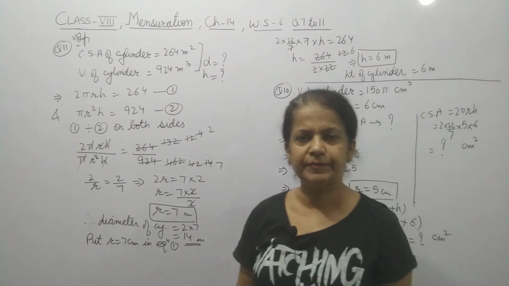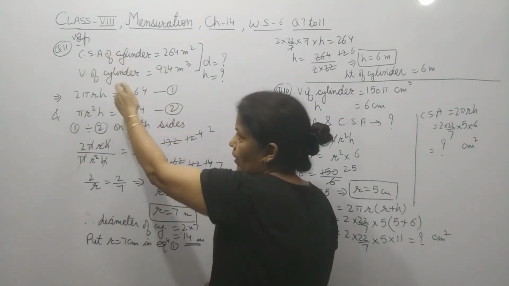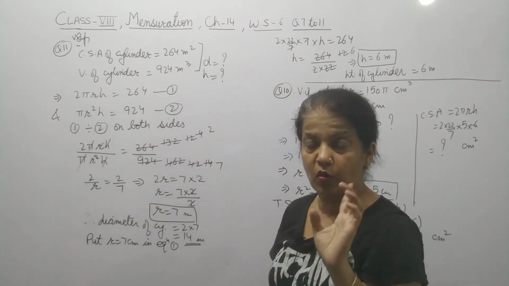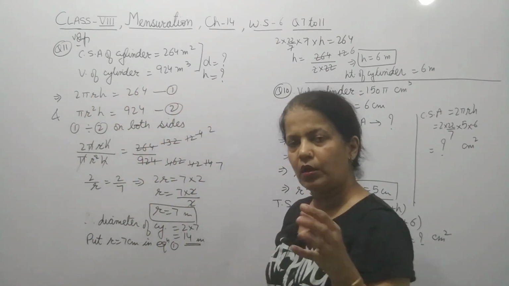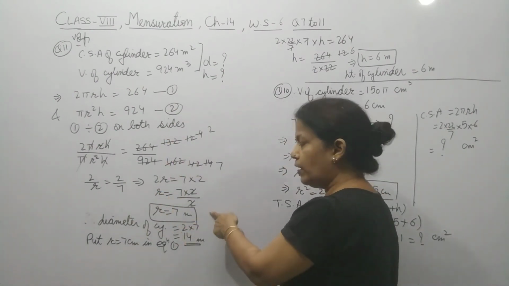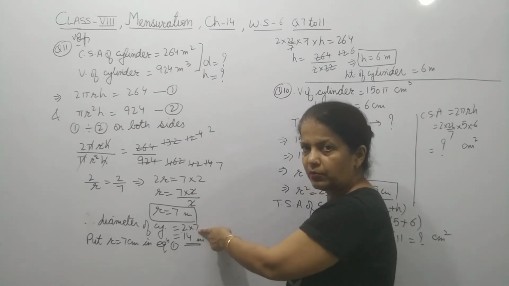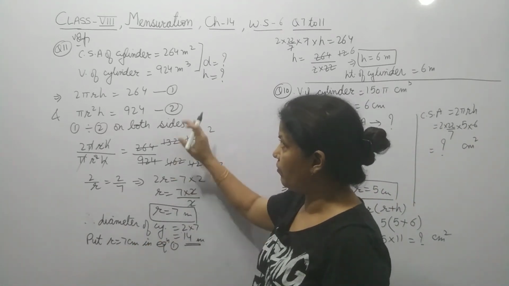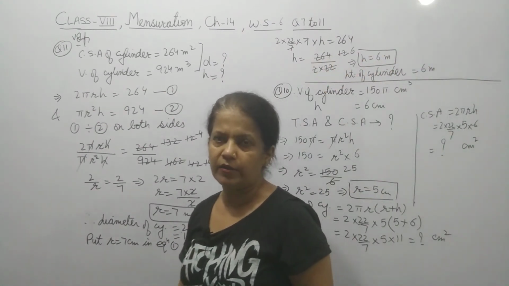Is it clear? So what we did, we have taken the formula here, then we divide both the sides. After dividing both the sides, remember you have to divide both the sides. You can also do this upon this, then also you will get the same answer. After doing the division, solve it. You will get the r value. So you will get the diameter as it has been asked in the question. Diameter will be double. Now you will put r equals 7 in either of the equations. After putting it, solve it. You will get the answer.